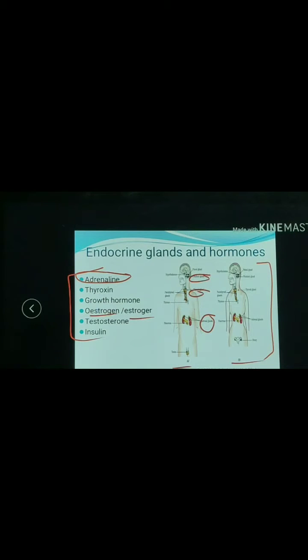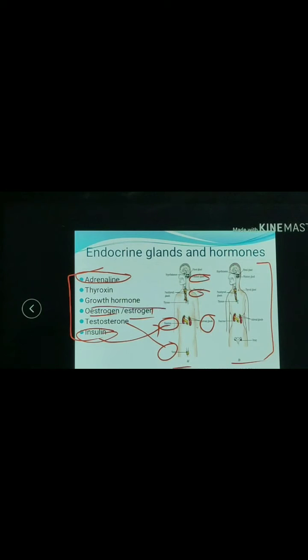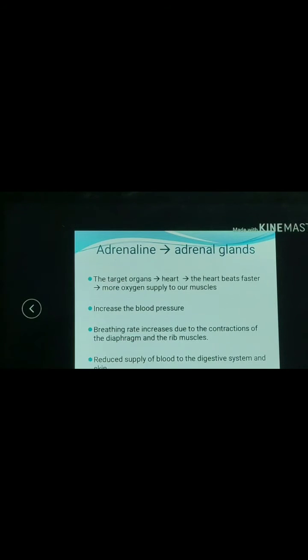Estrogen is the female sex hormone, which is secreted by the ovary. Testosterone is the male hormone, which is secreted by the testes. Insulin is a hormone which is secreted by the pancreas. Now first of all, the adrenal gland. The adrenal gland secretes the adrenaline hormone.